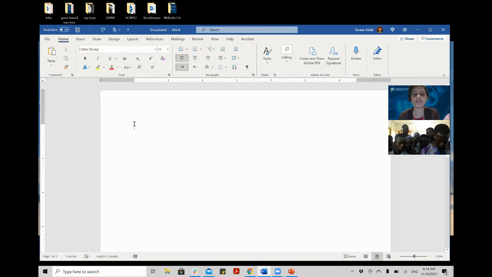So what is on the top? On the top is basically a toolbar. You see, there are so many things that I can do and click. This is all the toolbar. So let's start writing.